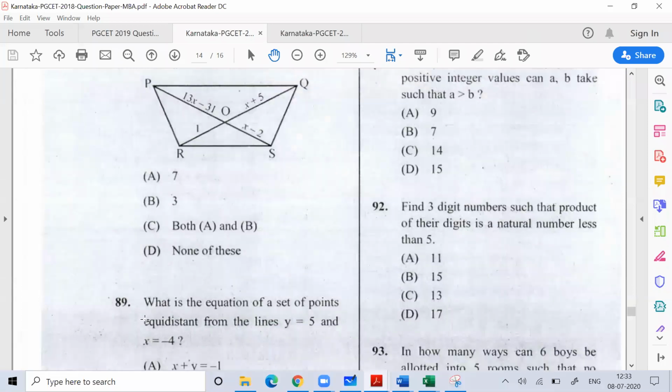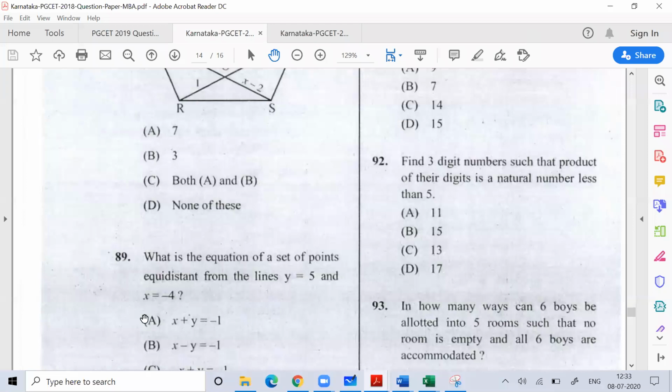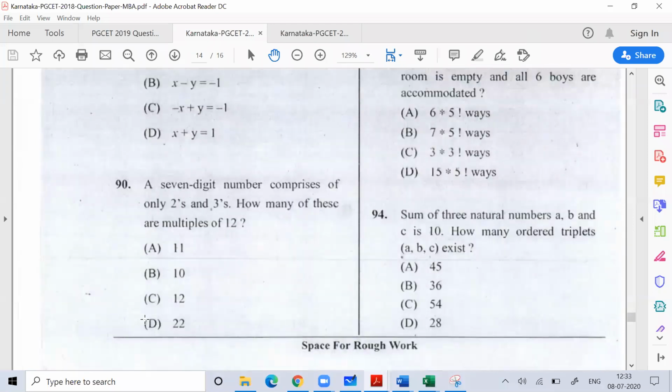When you compare the 2018 paper with 2019, 2019 was so easy, but these questions are not at all easy. If you see question number 89, the answer is option D. Those people can do this question who are good with coordinate geometry. Question number 90 can be good, can be difficult, can be easy for those people depending upon how you understand maths. The answer for this is 11.